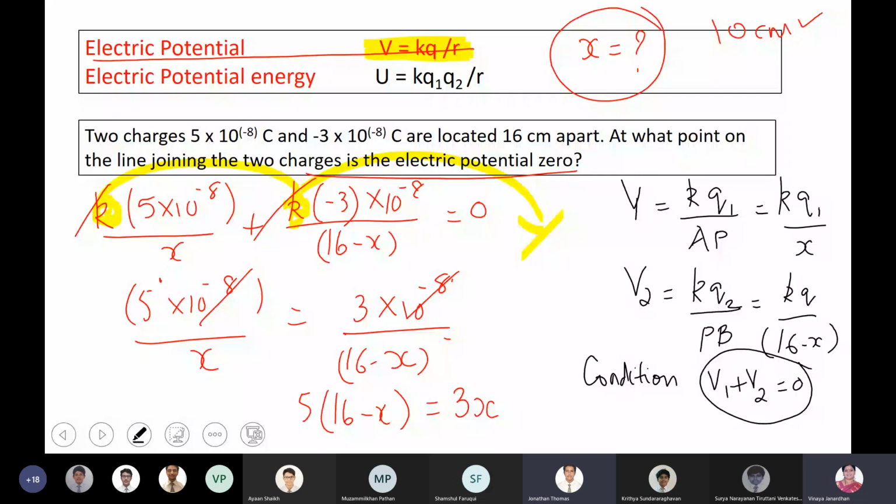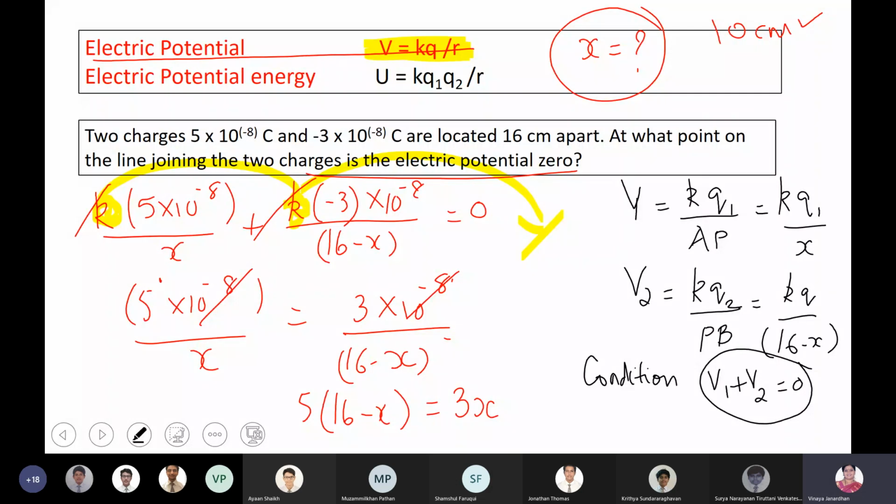Whenever we write the final answer, ma'am, can we just write x equals 10, or do we have to write a statement? It's the unit, because the distance given is in centimeter, no? 16 centimeter. Naturally, your answer will come back in centimeter.